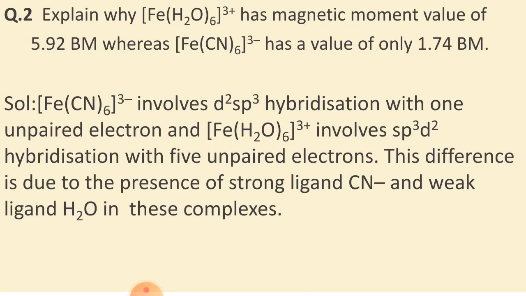So 5 times 7, under root 35. This gives the value of mu 5.92. So this way you can also calculate the value of mu if you know the number of unpaired electrons in the given complex. Now question number 3.